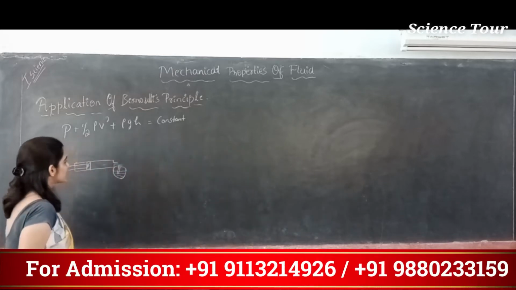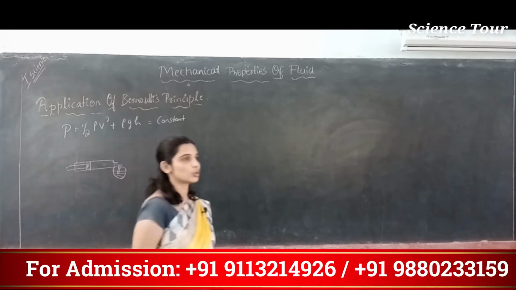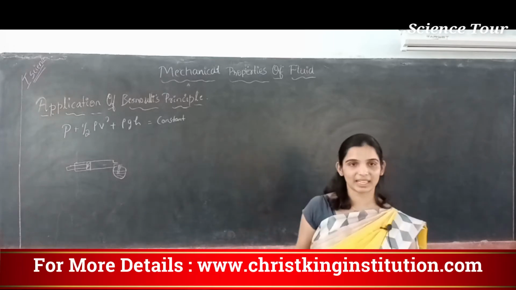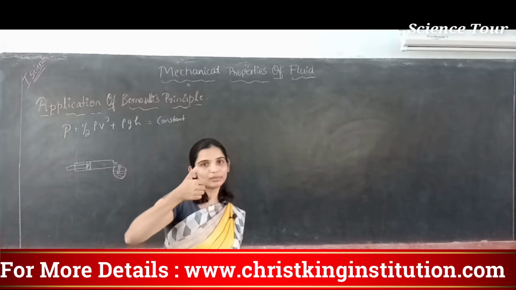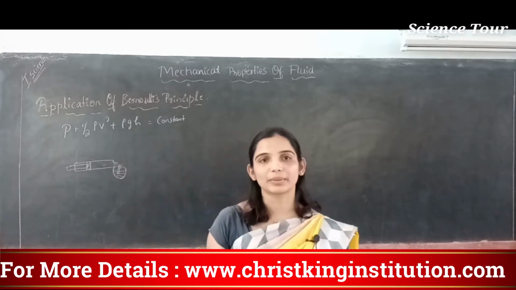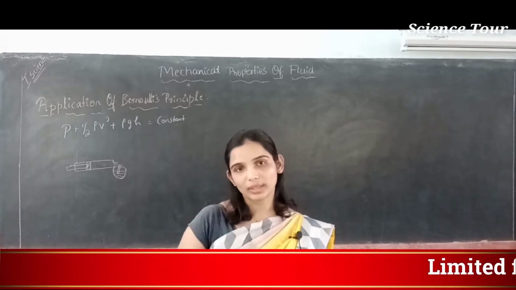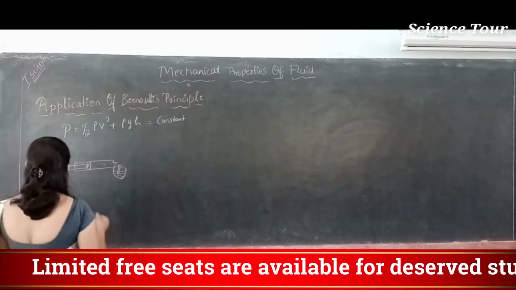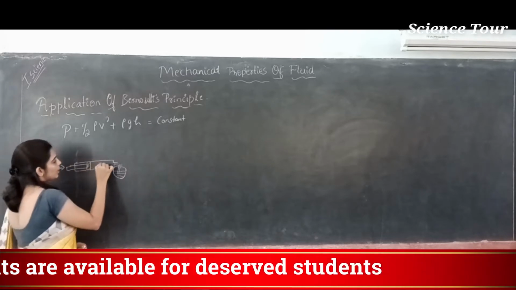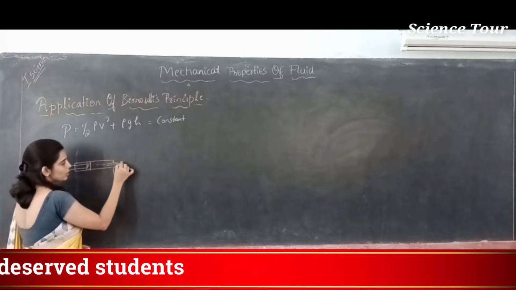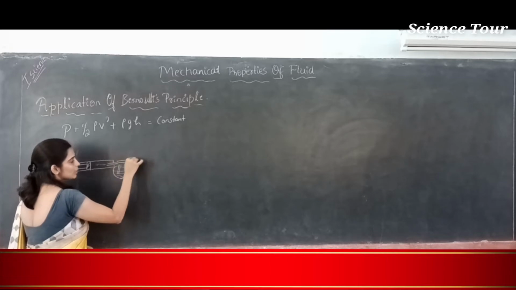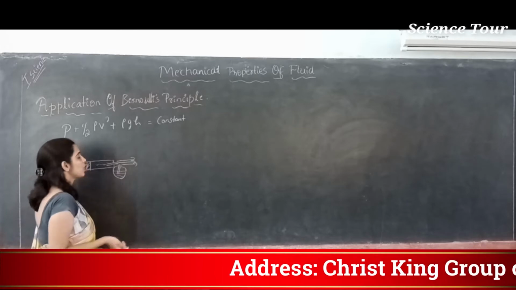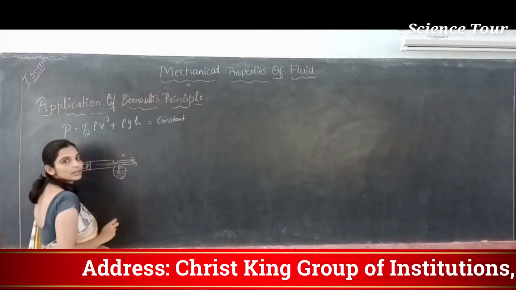In a carburetor, in your Bunsen burner, in perfume, everywhere this technique works. In a perfume bottle, what exactly happens when you press? The liquid inside comes out. How is it coming out? It is similar. When you press here, the air in this portion is forcefully pushed outside. This is the direction in which air is pushed outside with very high velocity.